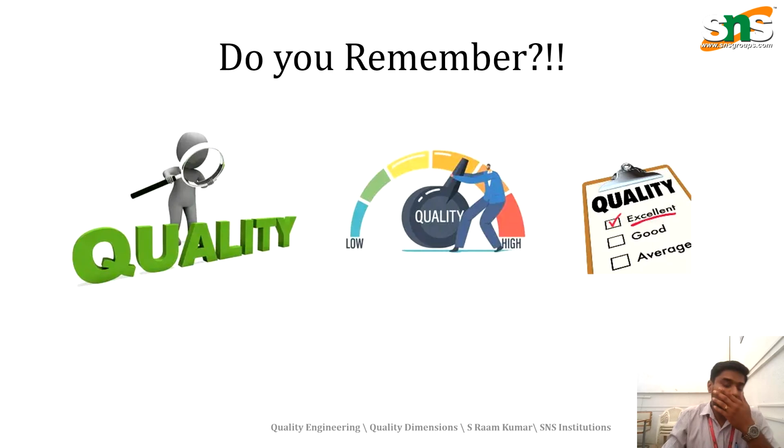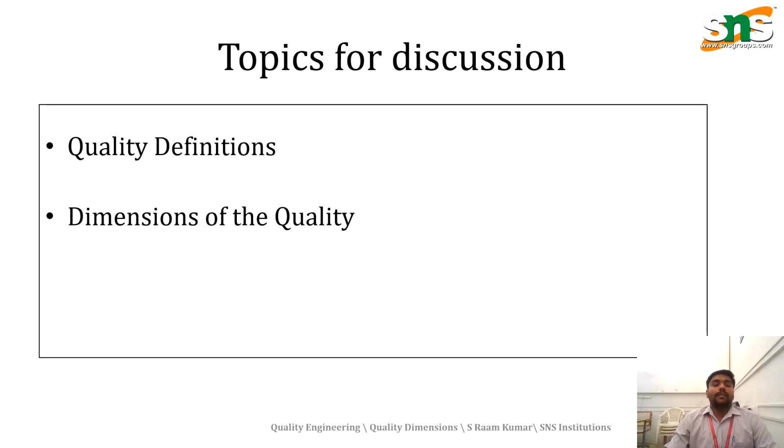For example, the quality can be high and the quality can be low. In a comparative chart, we can understand that product quality defines the management process clarity, and product quality shows the excellence of the company and how the management handles product quality in an easy manner. So this is how quality plays a vital role in producing a product with customer satisfaction. First one will be quality definition, second one will be quality dimensions.